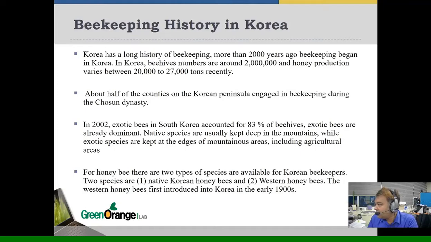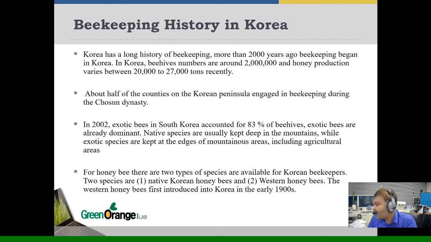Beekeeping history in Korea. In this slide, we are going to show a short history about beekeeping in Korea. Korea has a long history of beekeeping. More than 2000 years ago, beekeeping began in Korea. In Korea, beehive numbers are around 2 million and honey production varies between 20,000 to 27,000 tons recently.